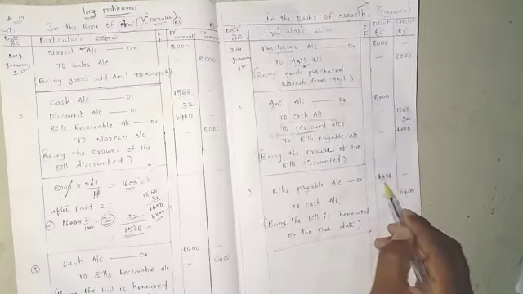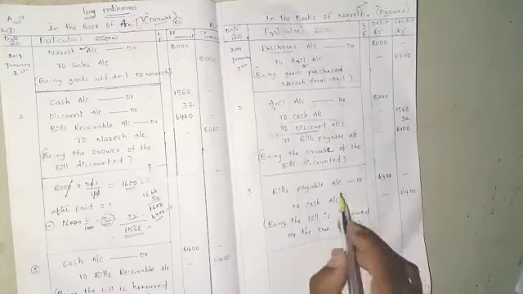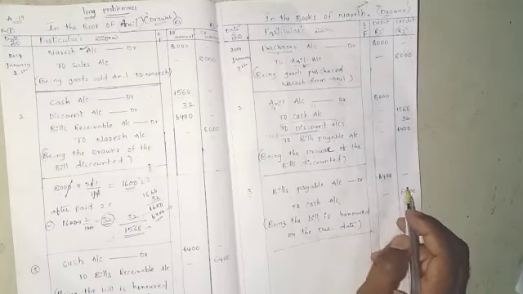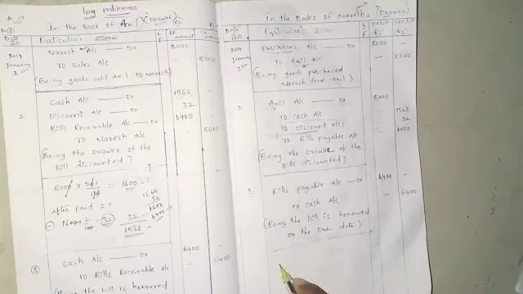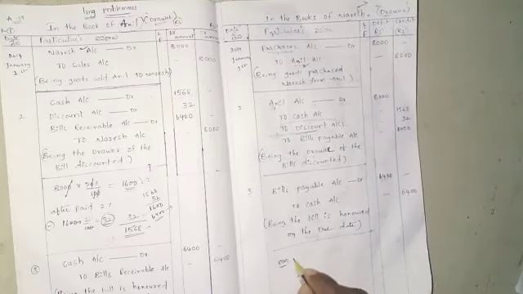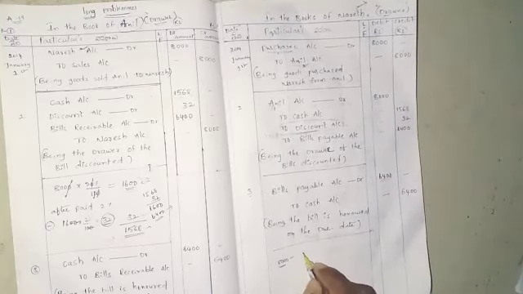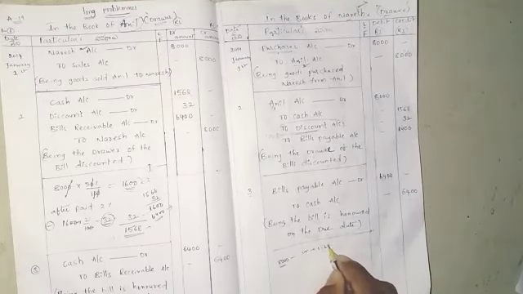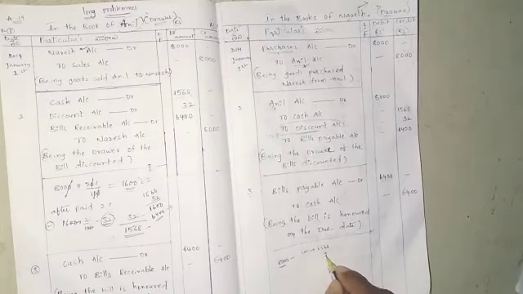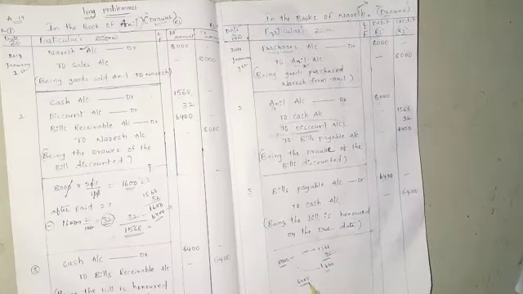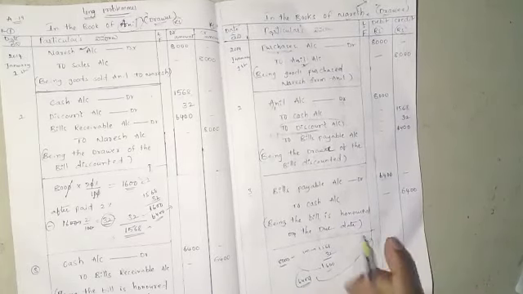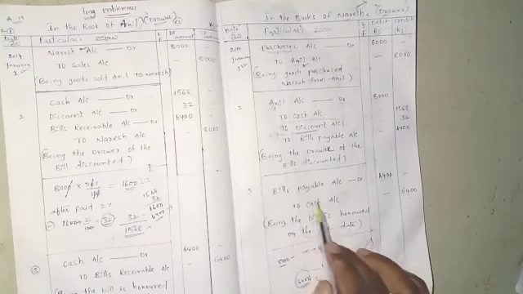The remaining balance is 6,400. How does it come to 6,400 rupees? The total goods sold were 8,000 rupees. On this, the immediate cash paid was 1,568 rupees and the discount 32 rupees, a total of 1,600. So the remaining balance is 6,400, which is the bills payable on the due date.